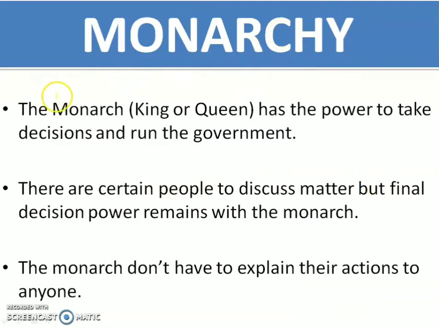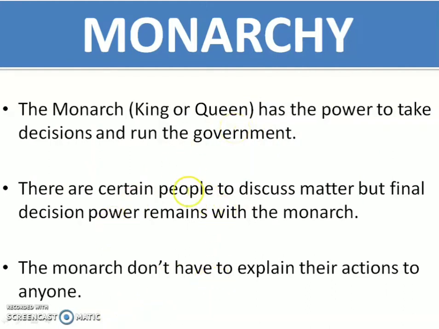Monarchy. The monarch, the king or the queen, has the power to take decisions and run the government. So children, as I told you, the king and the queen have the decision and the power so that they can run the government, right? And they have a group of people to discuss with, but the exact power remains with the king or the queen, right? The final decision has to be taken by the king or the queen.